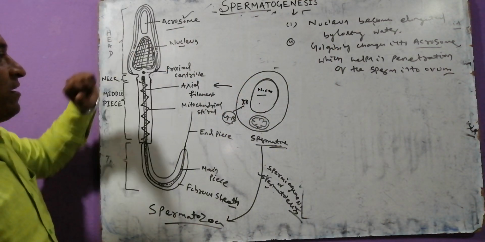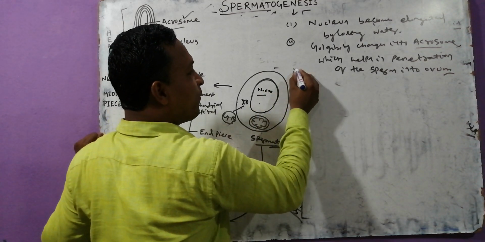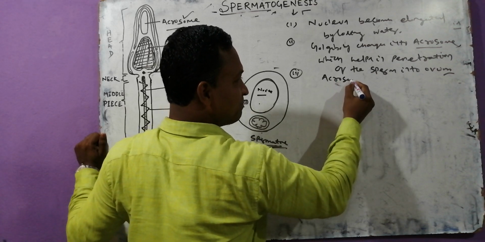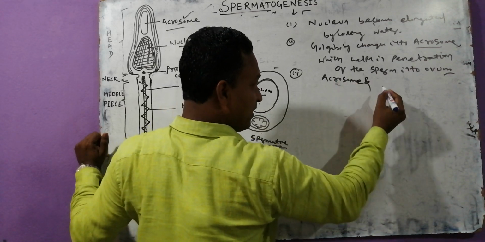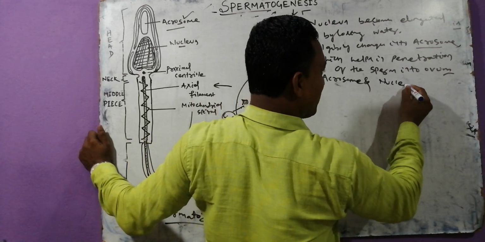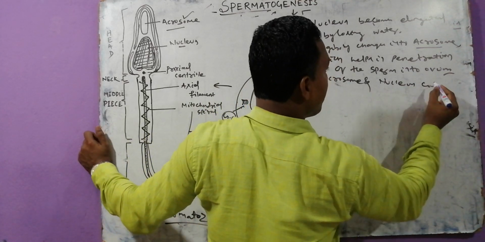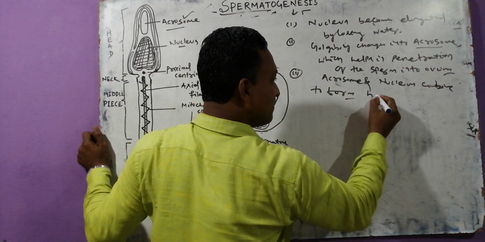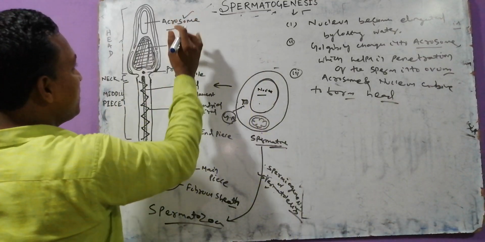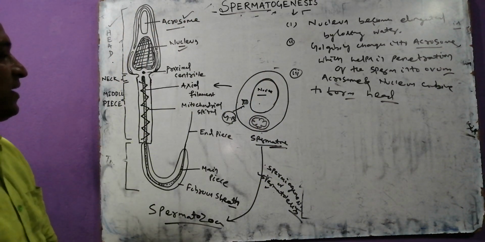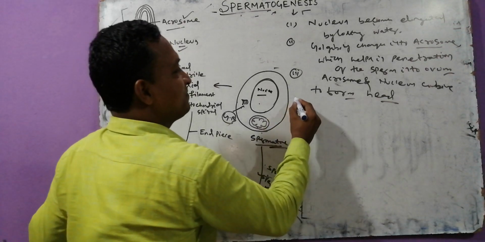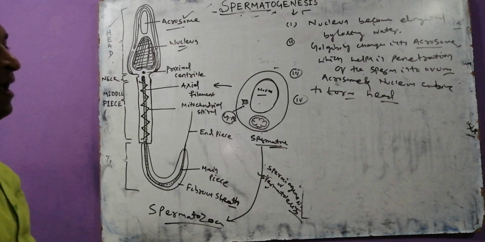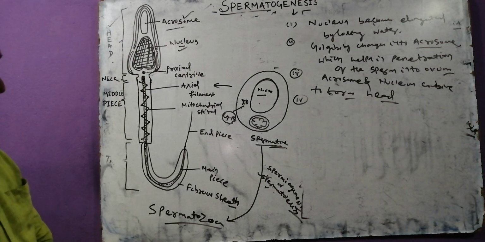Okay, try to guess my next one. The third point: acrosome and nucleus combine to form the head. Acrosome and nucleus combine to form head. Yes, try to focus on my next one. Acrosome and nucleus will combine to form head.